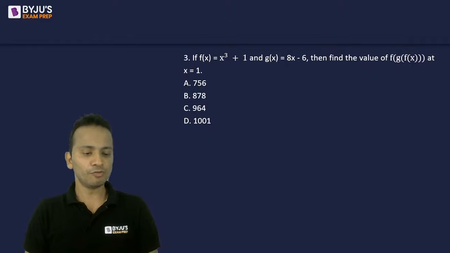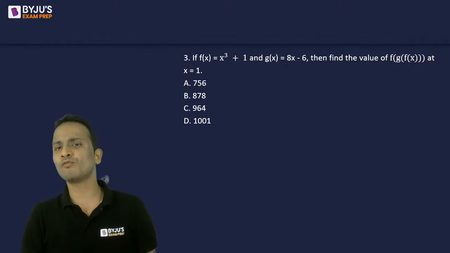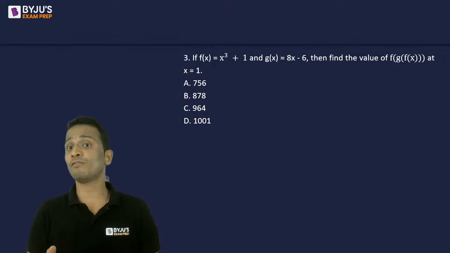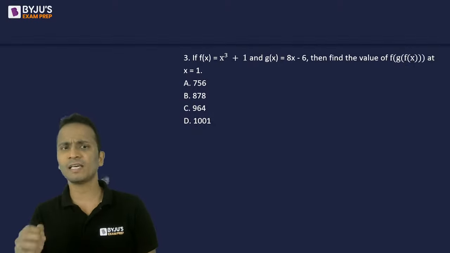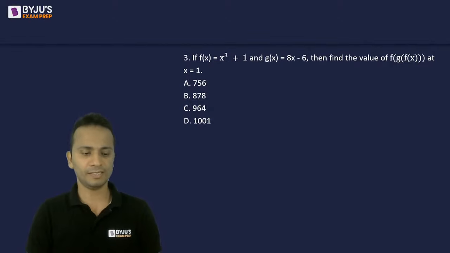Question number 3 is related to functions. We are given two functions and we'll have to find out the value of the composite function f of g of f of x at x equal to 1.